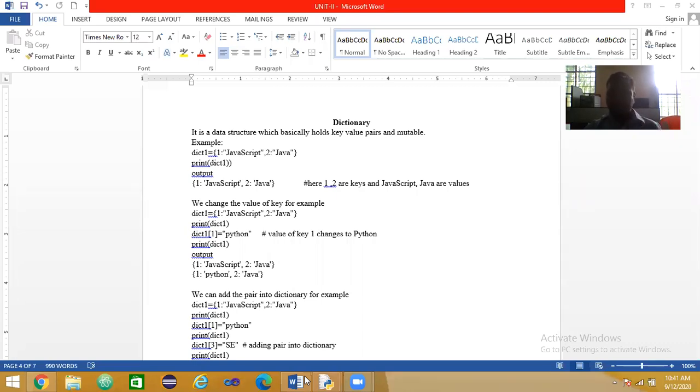List is mutable, tuple is immutable, string is immutable, dictionary is mutable. And here we use curly opening and closing brackets for the declaration of dictionary.